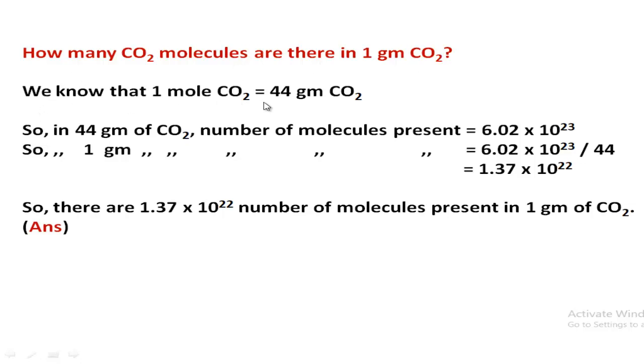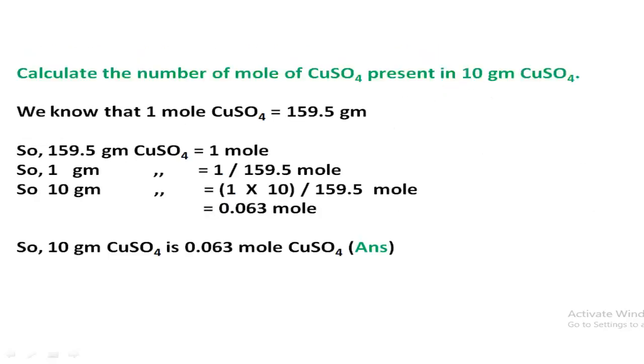We know that 1 mole of carbon dioxide equals 44 gram. So in 44 gram of carbon dioxide, the number of molecules present is Avogadro's number. So in 1 gram of carbon dioxide, the number of molecules present will be Avogadro's number divided by the molecular mass. This way, we can easily calculate the number of carbon dioxide molecules present in 1 gram of carbon dioxide. Follow another type of problems.